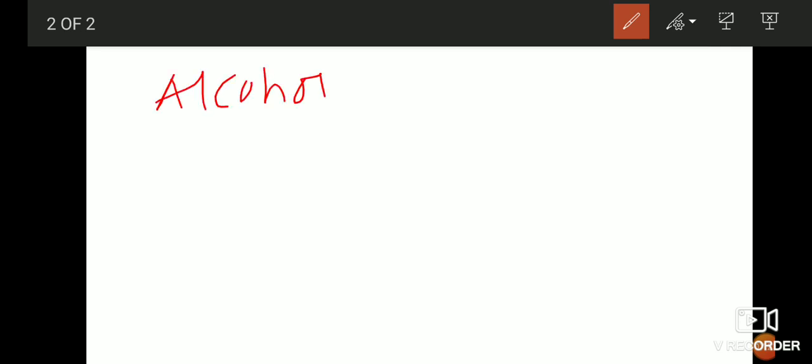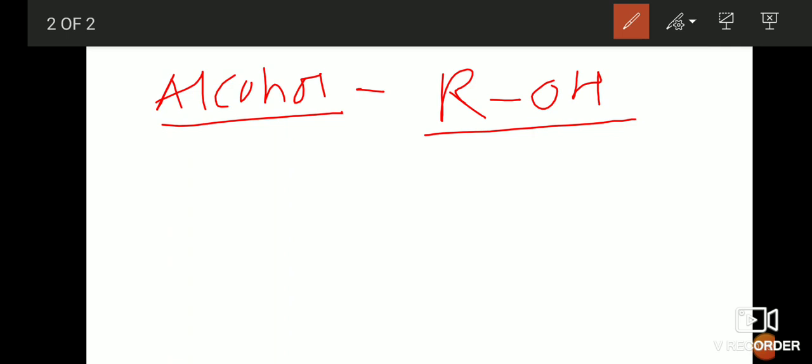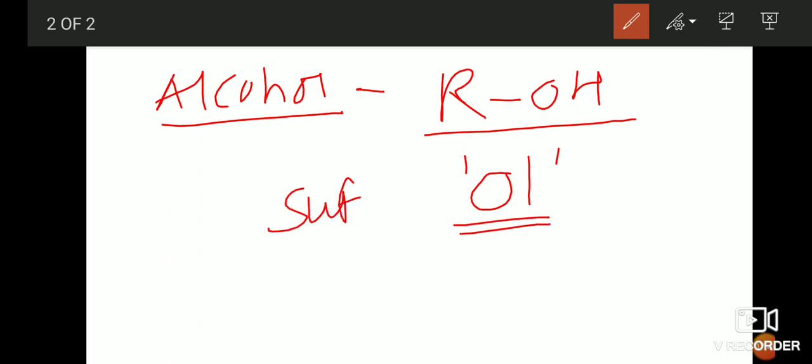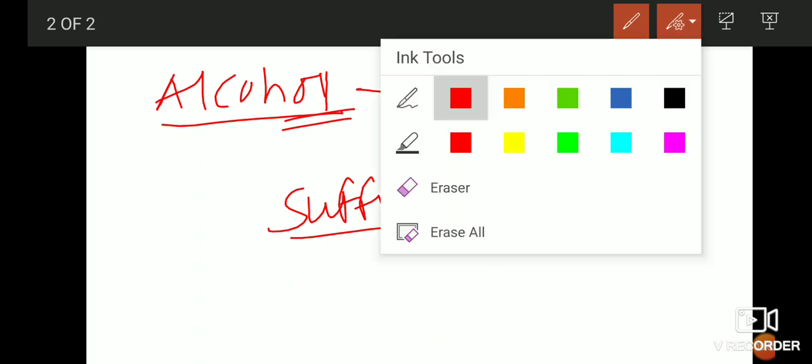The alcoholic functional group is represented by the general representation ROH. So ROH is the general representation for the alcohol, and the suffix we are going to use for this is OL. Alcohol, OL suffix. Keep in your mind, suffix is OL. As it is an alcohol, that's why the suffix is OL. Understand? So this is another important functional group.